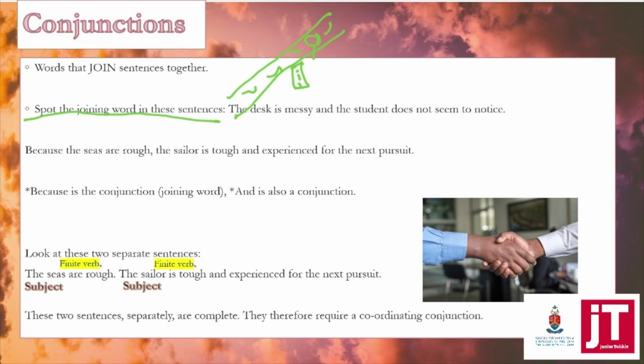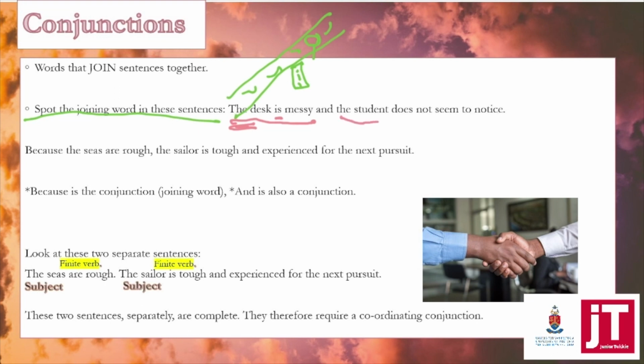Okay, because now we know that these sentences have been joined together. So would you agree when I say the desk is messy is actually a sentence on its own? The desk is messy. Okay, that's a full sentence. It's got a subject, doesn't it? The desk. It's got a verb. Okay, so it's got a finite verb even. So that's a full sentence on its own. And the student does not seem to notice. Could we agree?